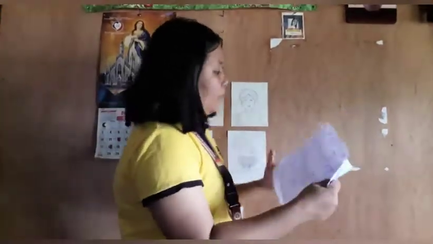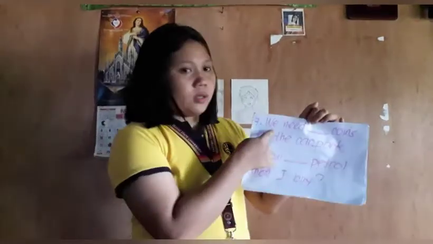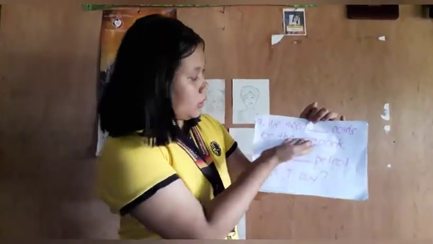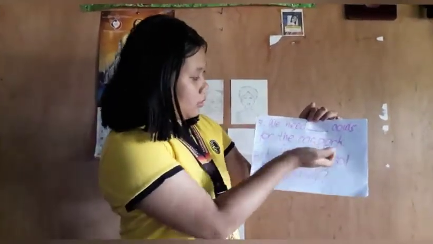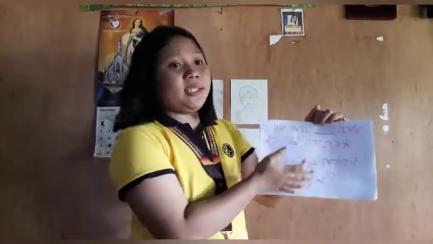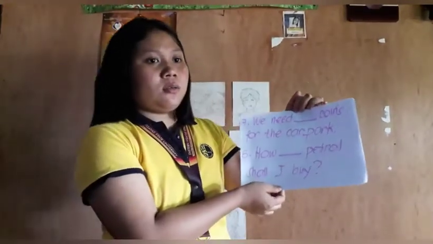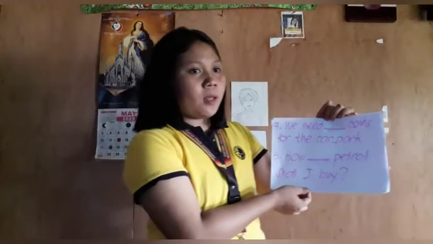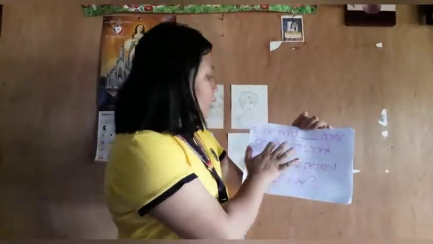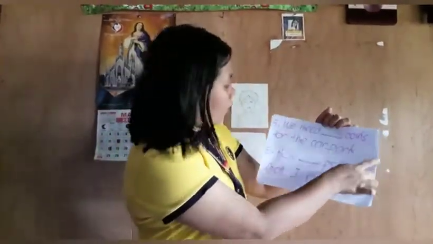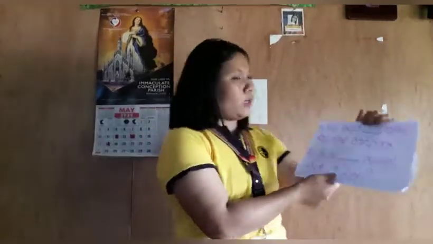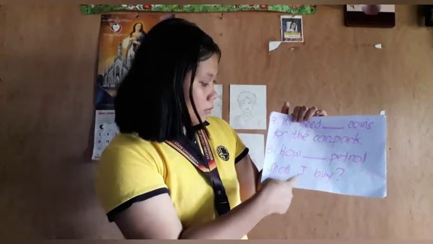And number 7. Read. We need blank coins for the car park. What do you think is the answer? Okay, so the answer is we need a few coins for the car park. Number 8. How many petrol shall I buy? Many? Is that your answer? Much.